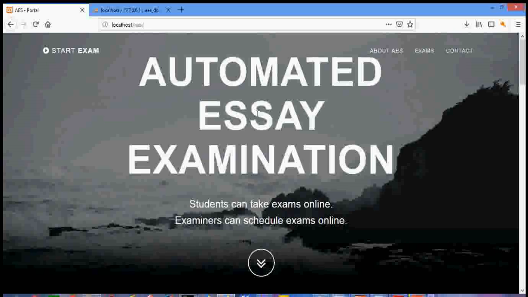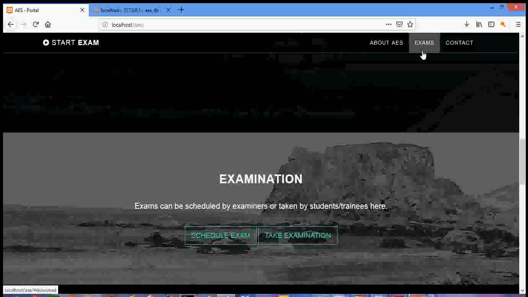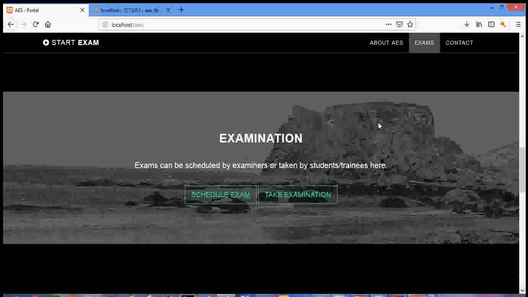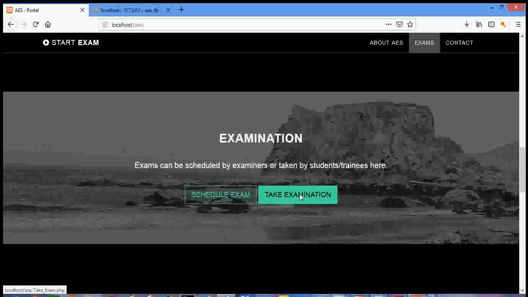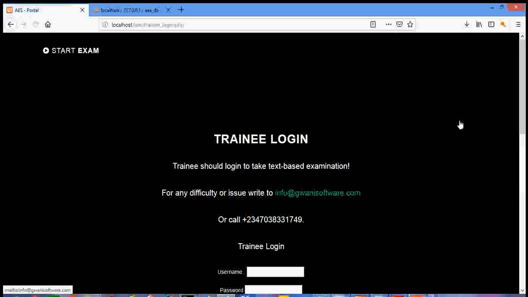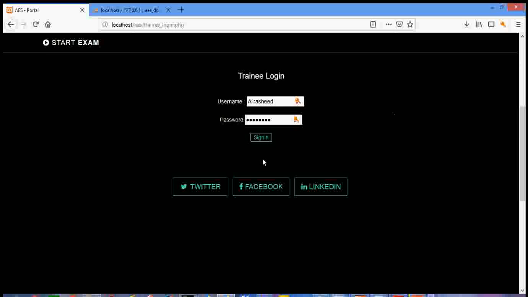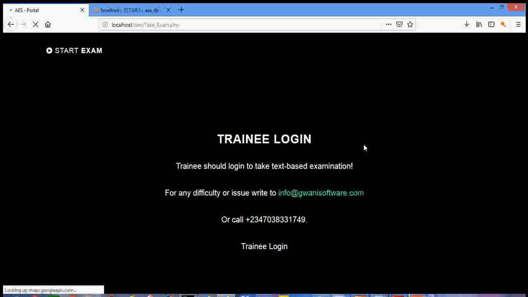I'm going to continue. Supposing a trainee actually has an exam that is due today. Logging onto the exam portal, the trainee is expected to click on the Exams menu. Clicking on the Exams menu, two buttons are shown as usual: Schedule Exam, which is for the examiner, and Take Exam, which is for the trainee. The trainee is expected to click Take Examination, and it's going to take him to the login page as usual. Let's log in with this trainee data. We click on the sign in button and the trainee will be there.